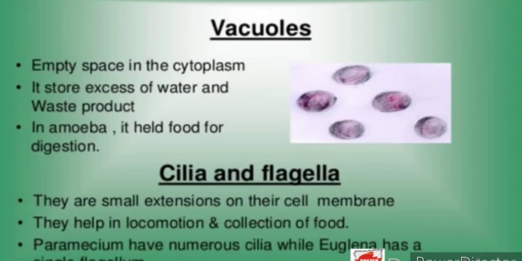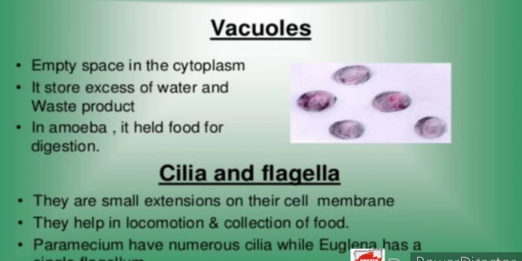Next are the vacuoles. Vacuoles are empty spaces in the cytoplasm. They store excess water and waste products. In amoeba, it holds food for digestion.